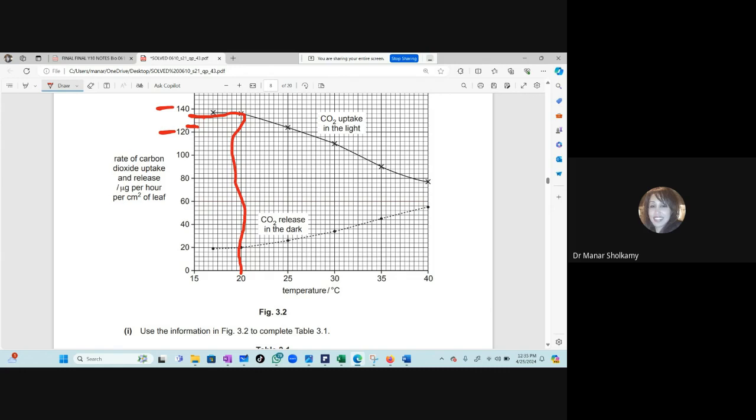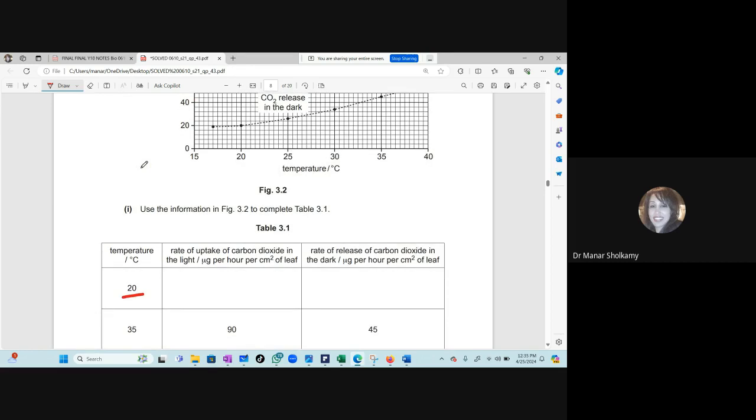So 1, 2, 3, 4 boxes, that is 4 times 4, which is 16. 120 plus 16 is 136. They just want to see if you can read a graph.